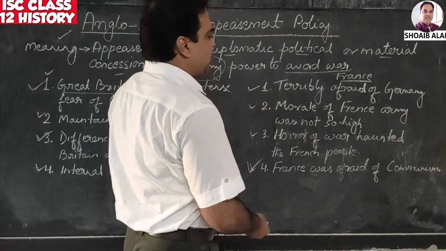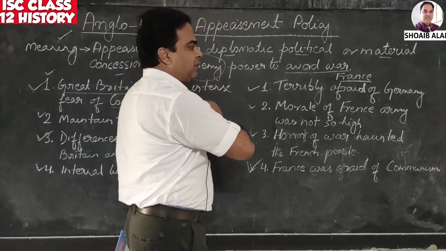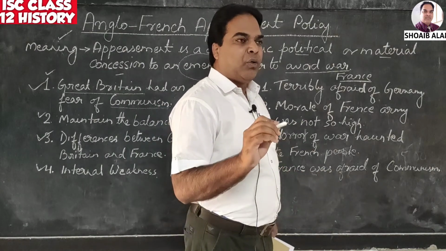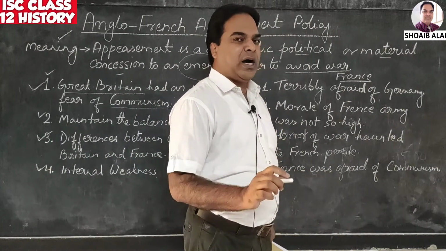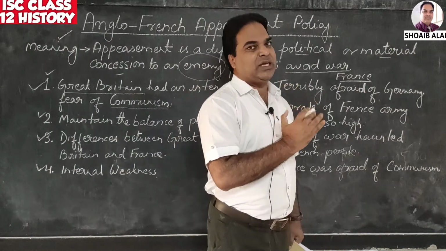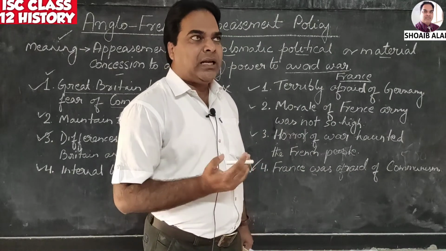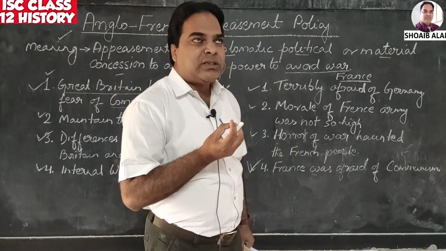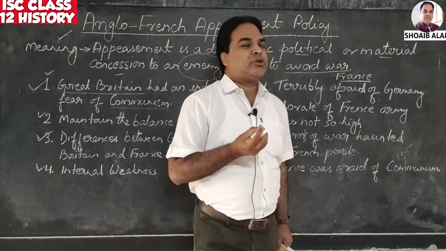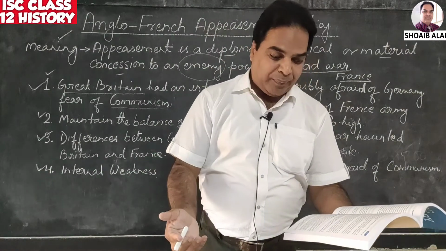Now on the other side, France. Why did France follow the policy of appeasement? Number 1, terribly afraid of Germany. You know that it was France who made the terms of the treaty so harsh that they were very sure that if Germany gets a chance, then it will crush France like anything. And the collective security which was promised by England and America, they were not very sure whether they are going to get it or not.